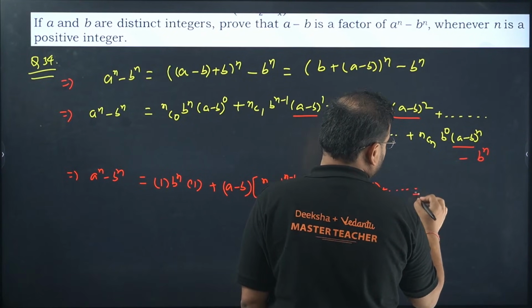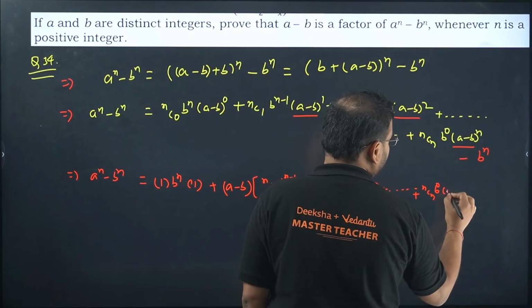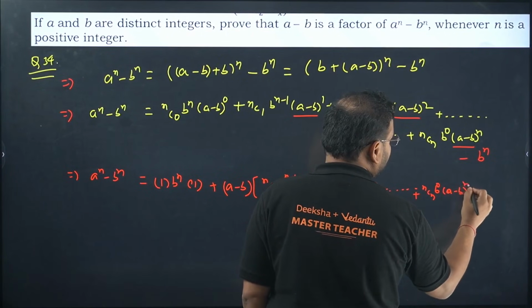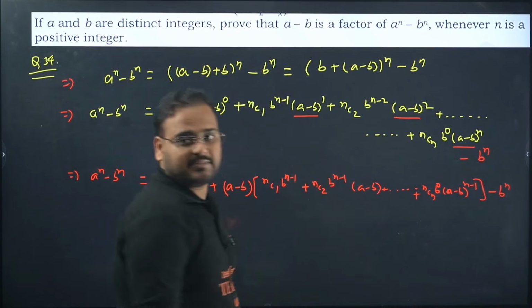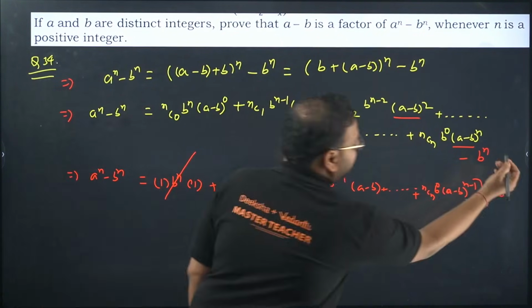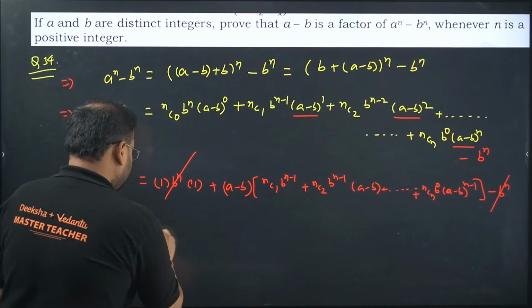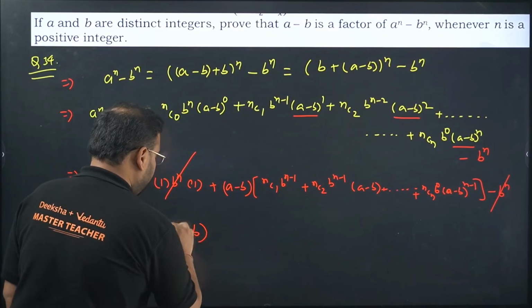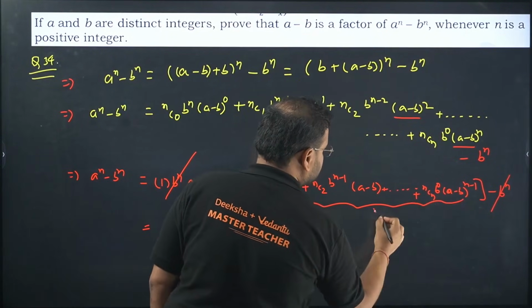The last term you check, NCN b power 0 as it is, and we'll have here a minus b power n minus 1, because I've taken one of these common, n minus b power n, and minus b power n. Check here, b power n positive, b power n negative. Is it cancelled or not? Is cancelled, sir. Now you check. What is left now? Simply a minus b, and I can write this whole bracket as y.